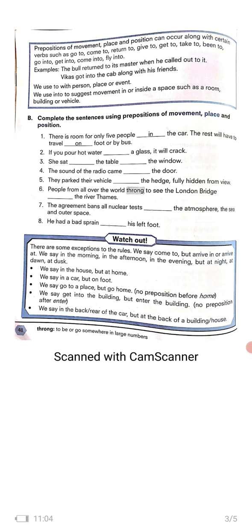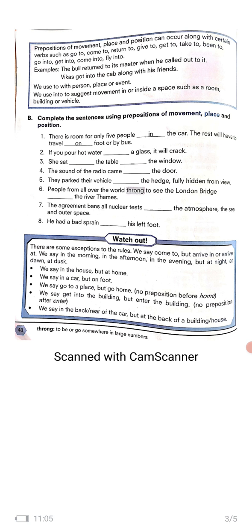Coming to exercise B, complete the sentences using prepositions of movement, place and position. There is room for only 5 people in the car. The rest will have to travel on foot or by bus. So see the sentence here. As it is about the movement, there is room only for 5 people in the car.